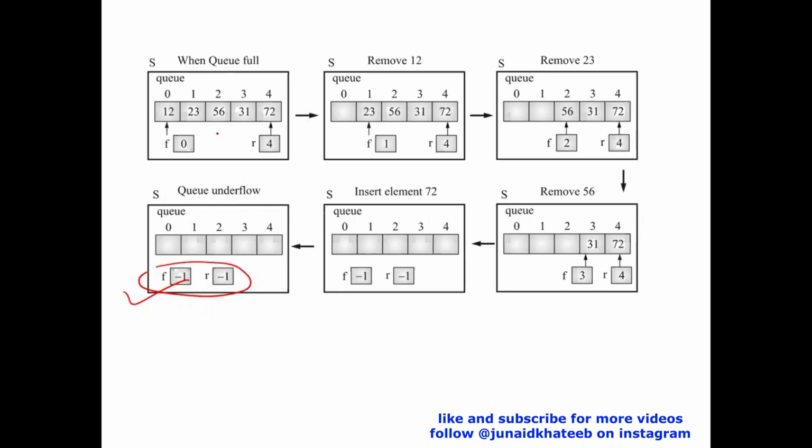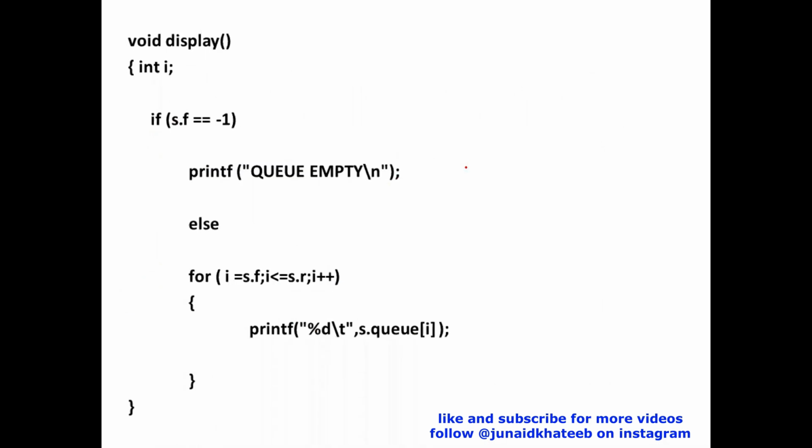So suppose if this is the case, I will write a for loop which starts at F and ends at R. The loop has to start at F and end at R. I don't care whether F is at 0 or 1 or 2. Always remember, I'm not telling you that like a stack, the queue will always start at index 0. No. The queue will always start at front and end at rear. Because if the first value at index 0 has been deleted, then your queue is starting from index 1. So I just need to write a for loop which will start at front and end at rear. That is what we are required to do.